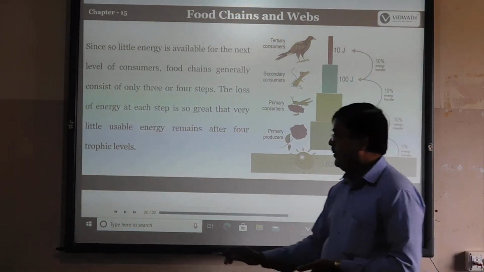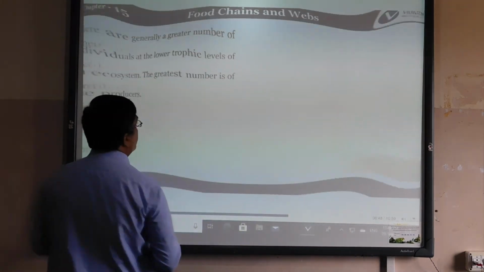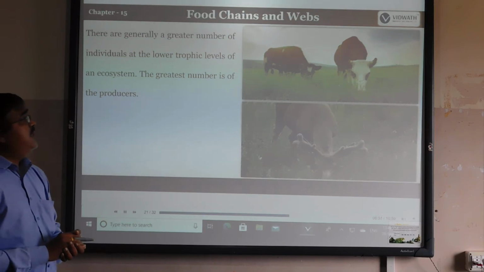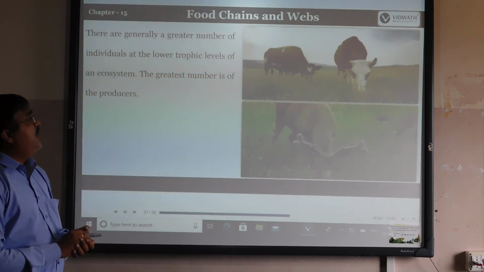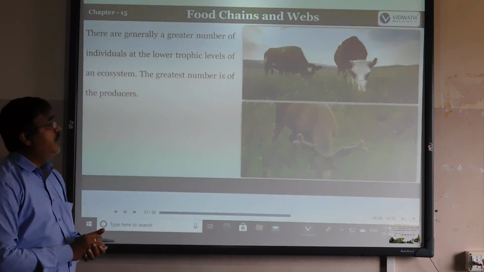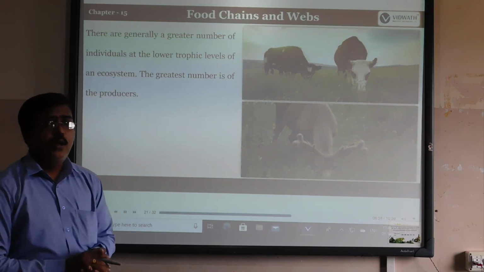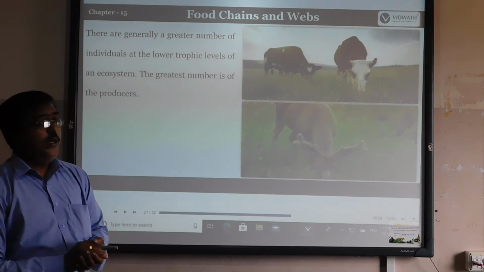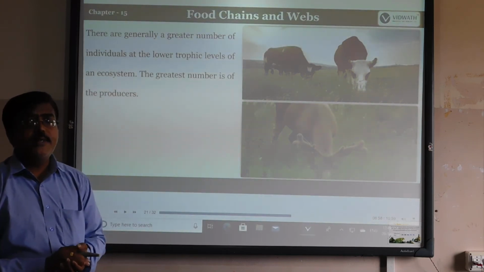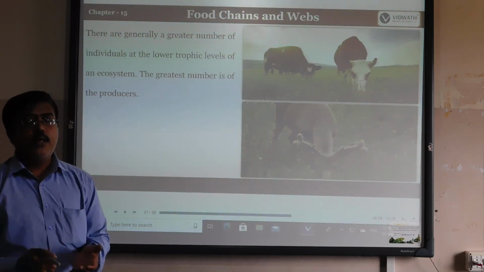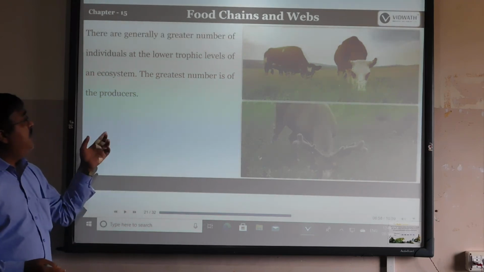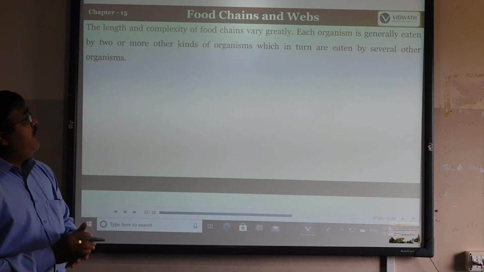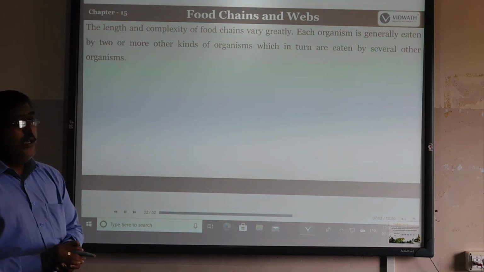So next one is, there are generally a greater number of individuals at the lower trophic level of the ecosystem, the greatest number being the producers. Producers means green plants, which are abundant in nature. So because of that, producers are the greatest in number. The length and complexity of food chains vary greatly.